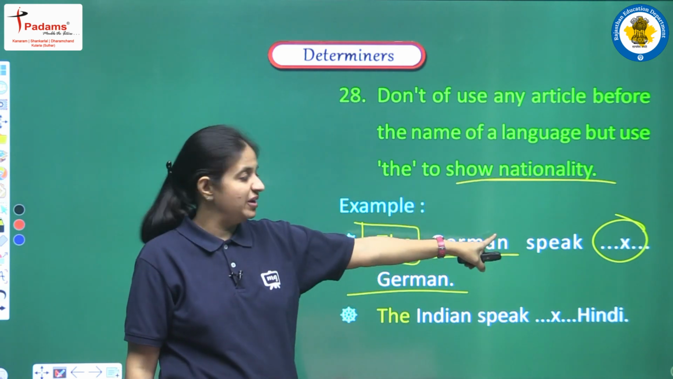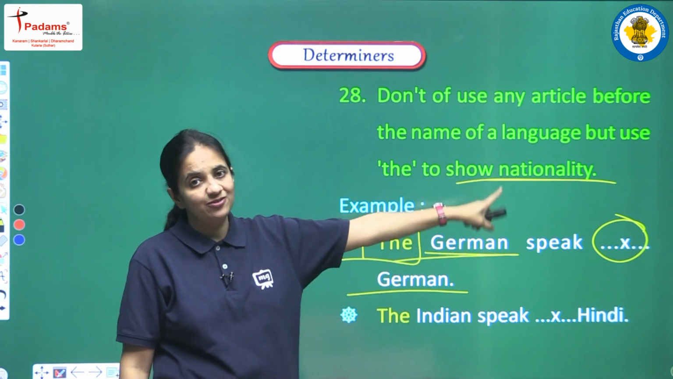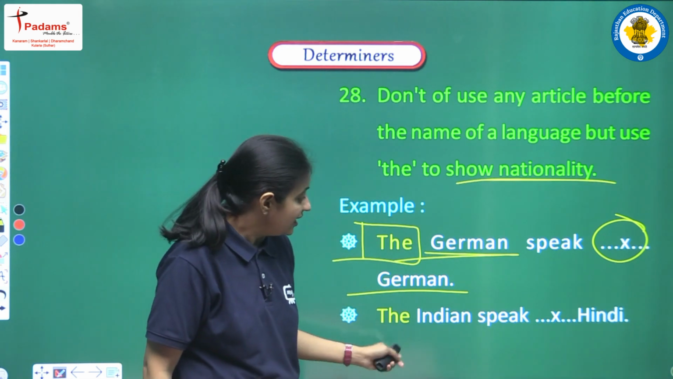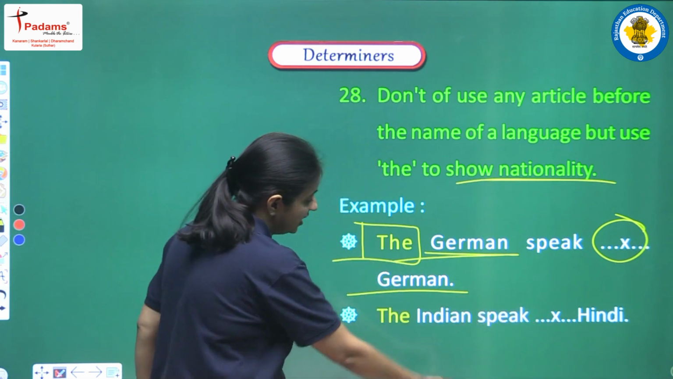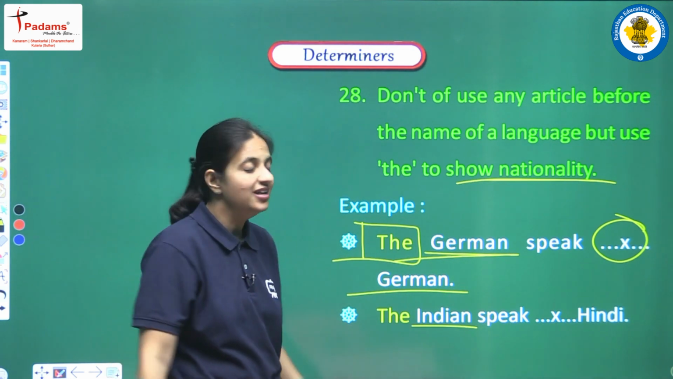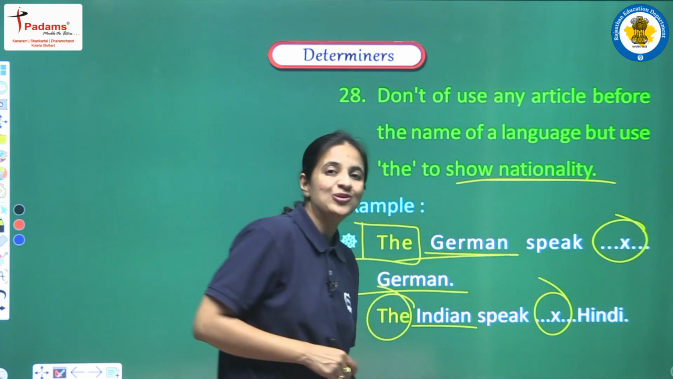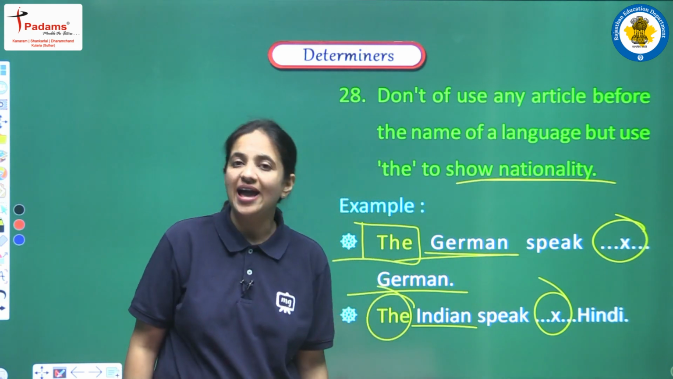So before people we are using the article, before language we cannot use any article. One more example: we are having 'the Indian speak Hindi'. So Indian means all the people of India, so we are using the article here. Hindi is a language, so we cannot use any article before language.